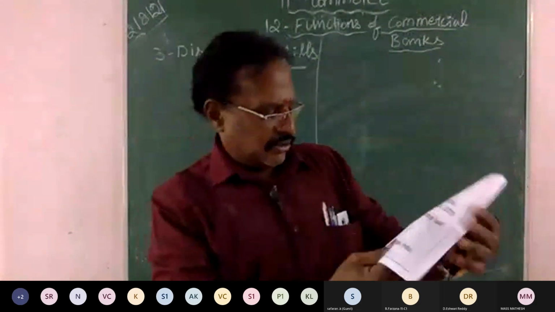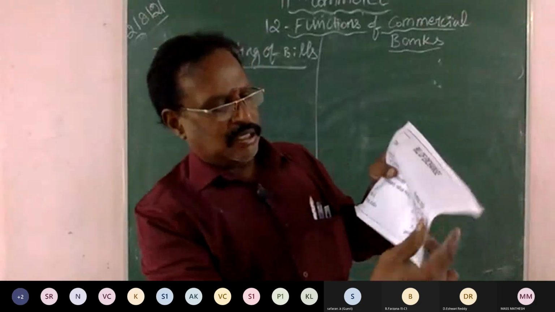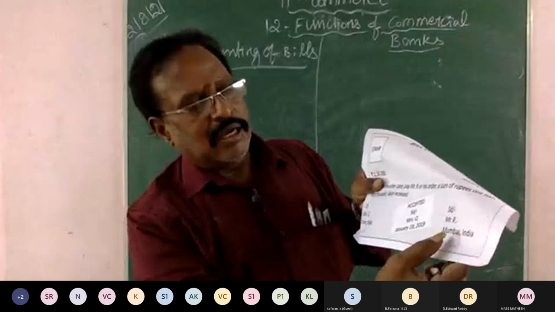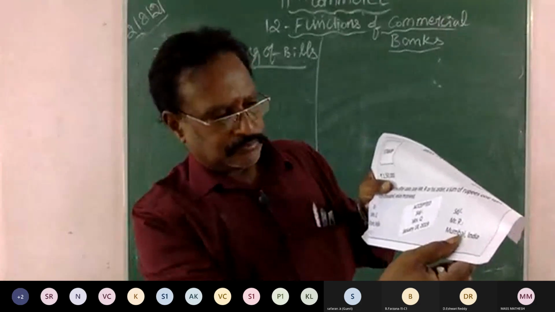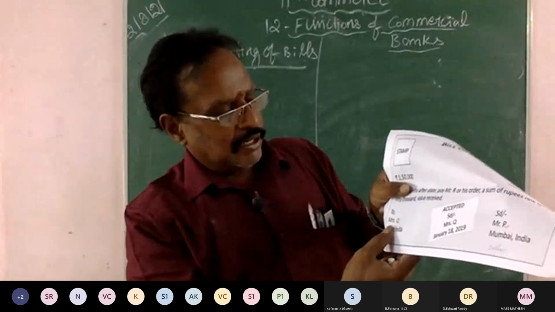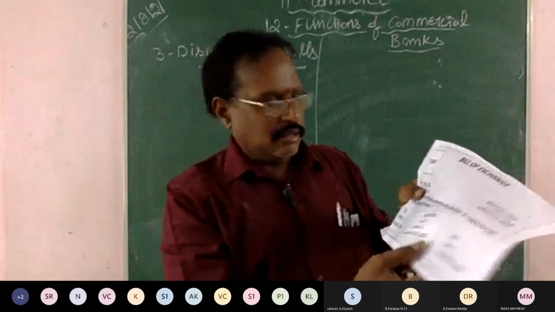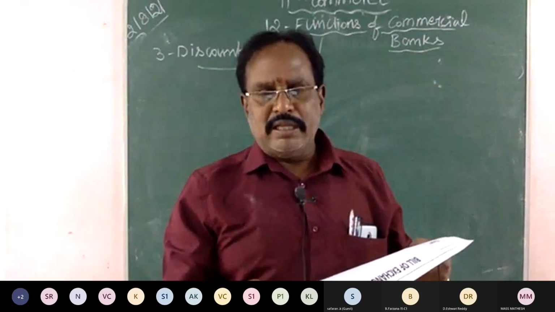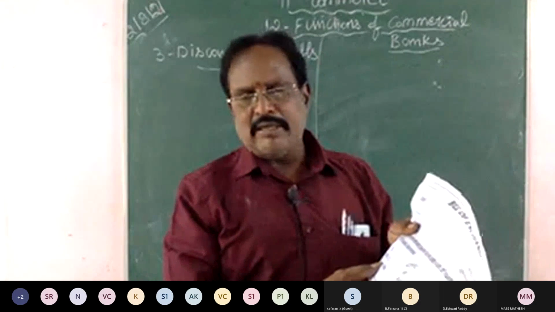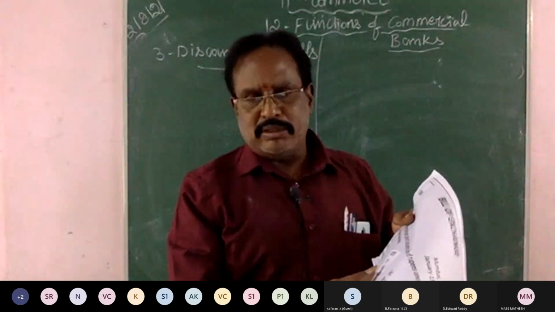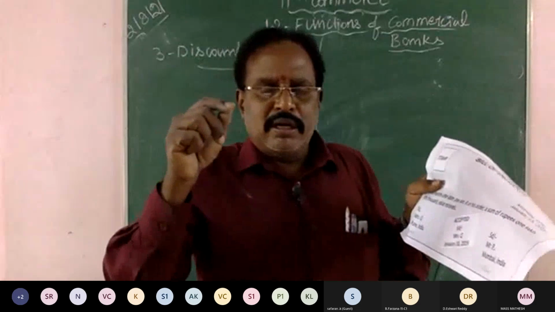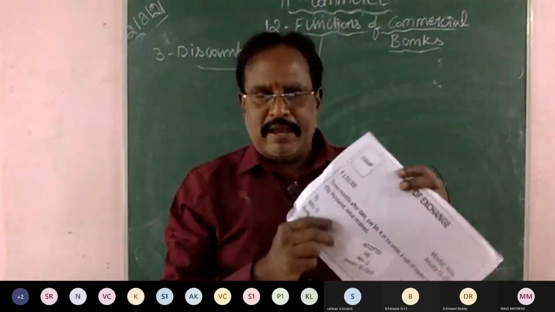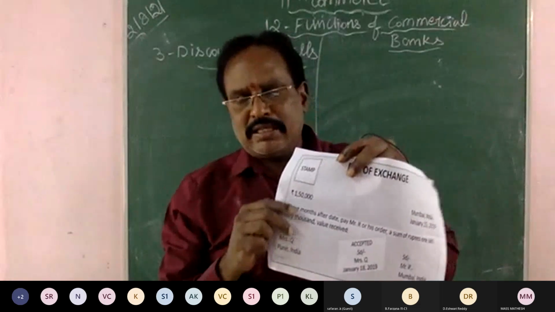Here, the business dealing is between Q and R. R is the person, the buyer, and Q is the person, the seller. So R has given the assurance to the seller about the amount. In time of money needed, the seller can move to the bank and ask for a loan.